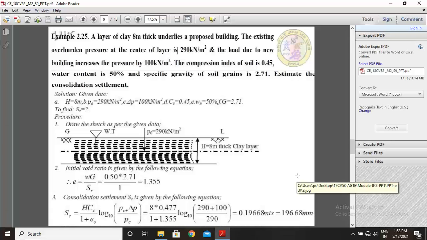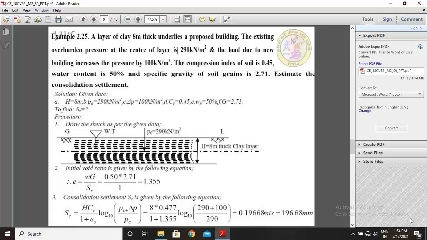Now step number 2, the initial void ratio is given by the following equation: e equals w G by Sr. Substitute the values in this equation. Water content is 50%, means 0.5, into G is 2.71, divided by Sr is 1. So the answer is 1.355.